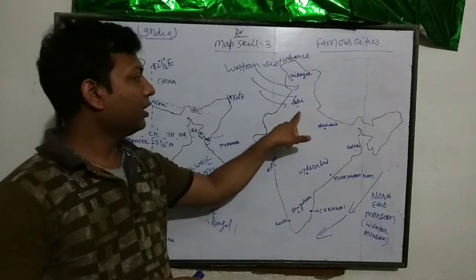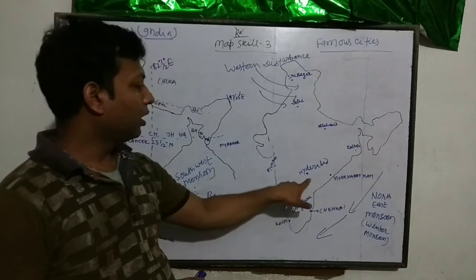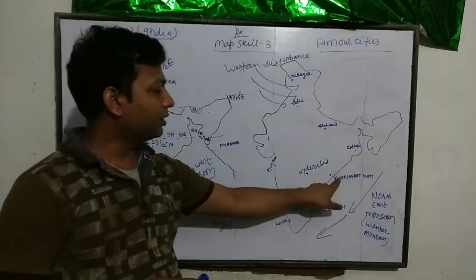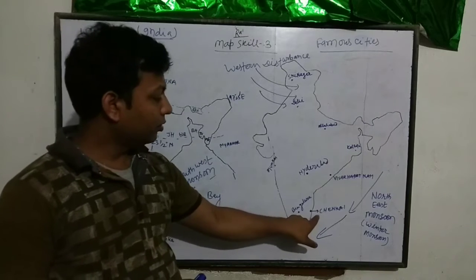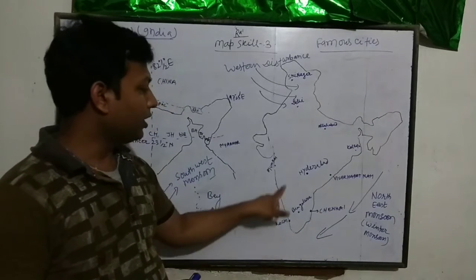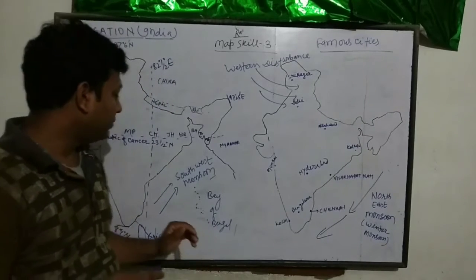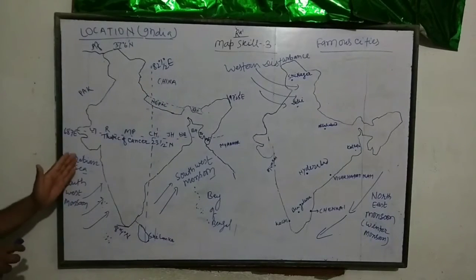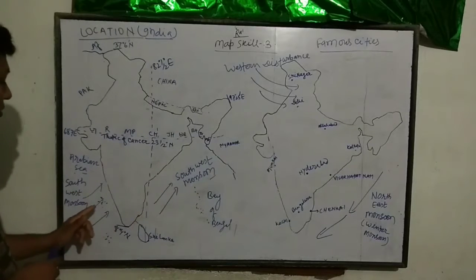This is Srinagar, this is Delhi, Allahabad, Kolkata, this is Hyderabad, this is Visakhapatnam, and this is Bangalore, Chennai, Kochi, and Mumbai. Okay? And for the direction of the southwest monsoon, this is the Arabian Sea, and this is the Bay of Bengal.